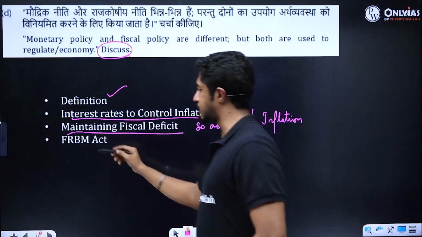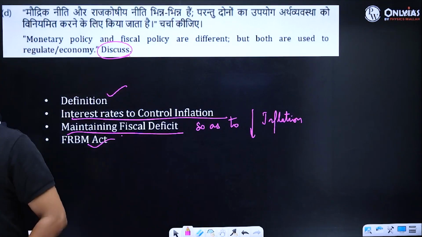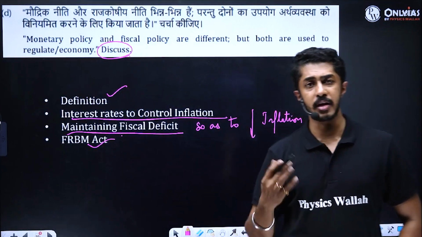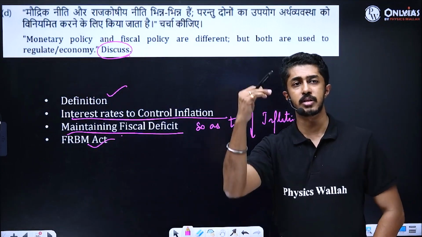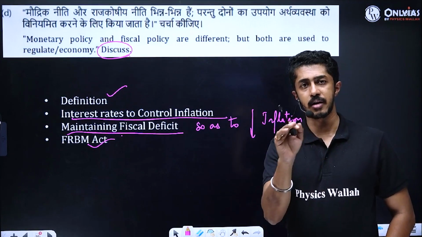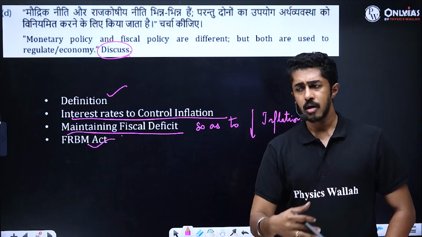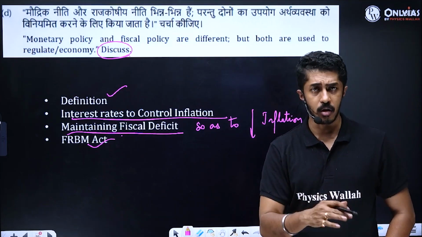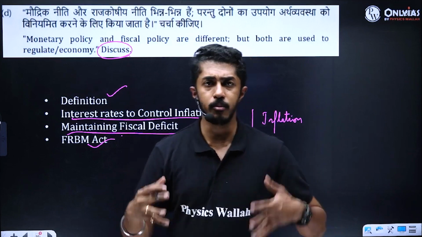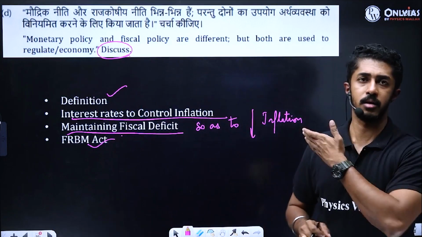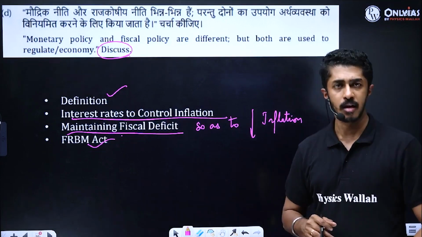And why it is important for the government to maintain the fiscal deficit through the FRBM Act. Why it is important to maintain the fiscal deficit both at the center and at the state level, and how RBI has also made certain decisions with regard to certain types of borrowing policies of the government, like issuing ad hoc bills and all that, how it has stopped. So how both together can complement each other and regulate the economy. That should be the final conclusion.